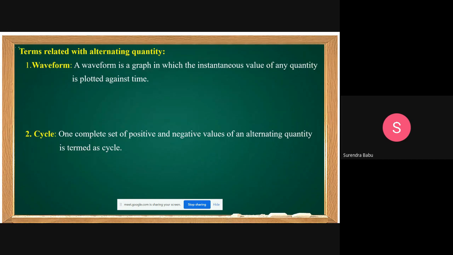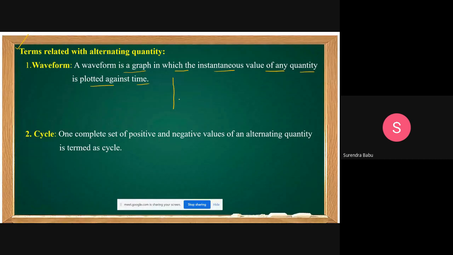What are the terms related with the alternating quantity? Yes, friends. First, I am giving what is the waveform. A waveform is a graph in which the instantaneous value of any quantity is plotted against time. That is nothing but a waveform.